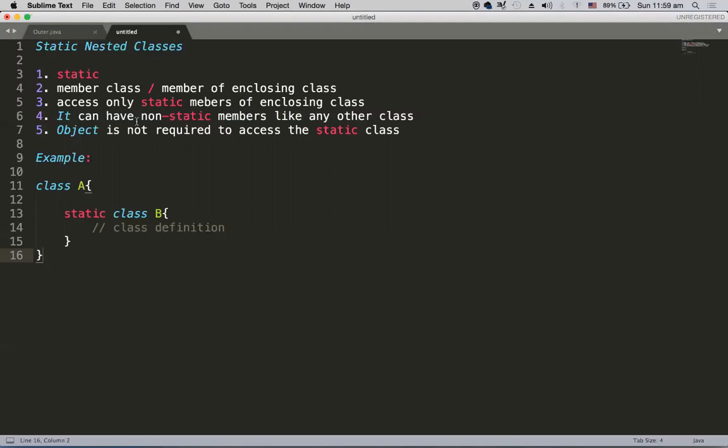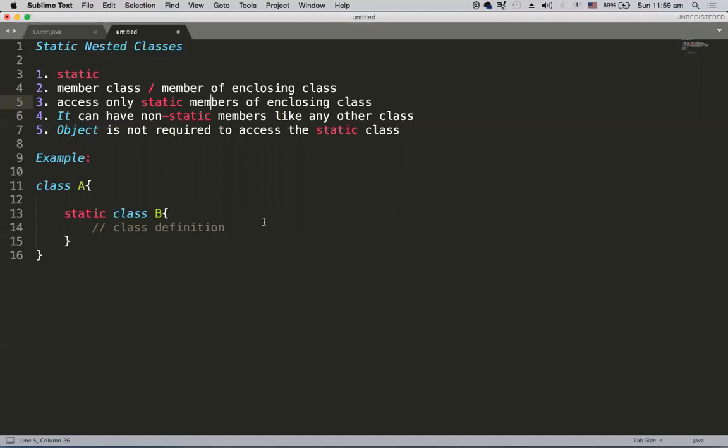And these static nested classes can access only static members of the enclosing class. They cannot directly access the non-static members, because in a static context non-static is not applied directly, but with objects it is possible. And a static nested class can have non-static members just like any other class. That means in its definition it can have non-static members, but it cannot access non-static members of its enclosing class